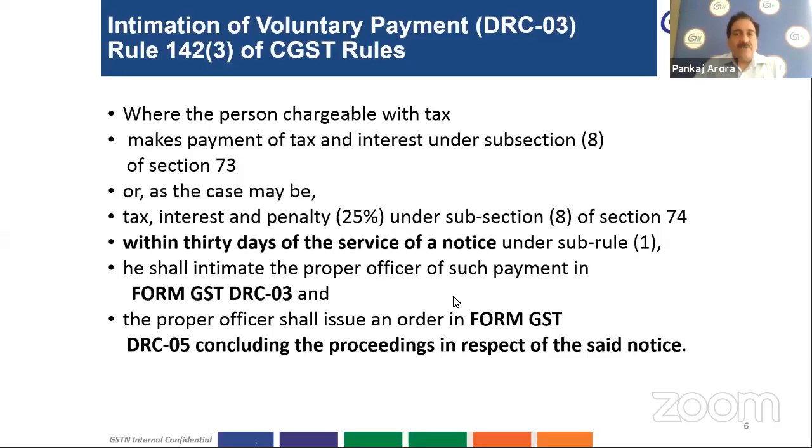And if the notice is issued under section 74, then the taxpayer will pay, along with the tax and interest, a penalty up to 25% of the amount. But this facility is available only if such payment is made within 30 days of the service of notice. In that case also, he can intimate the proper officer of such payment in form DRC 03. The proper officer shall issue an order in form DRC 05, and the proceedings will be concluded against that person upon receipt of such communication of voluntary payment by the taxpayer.